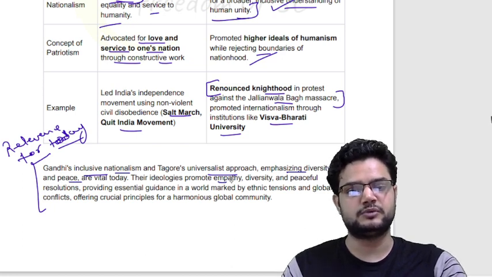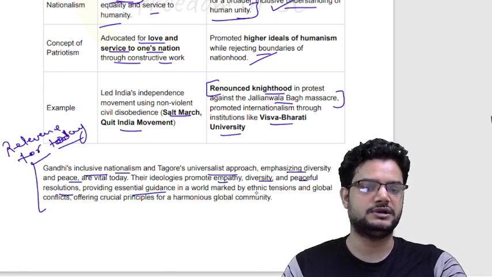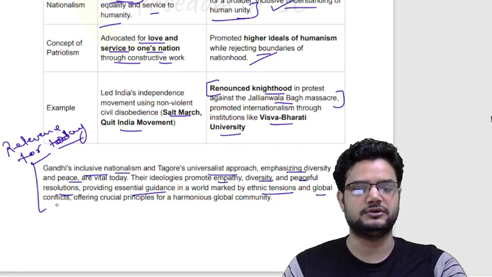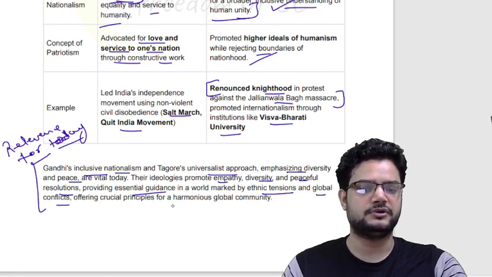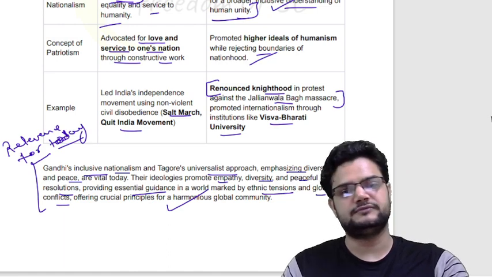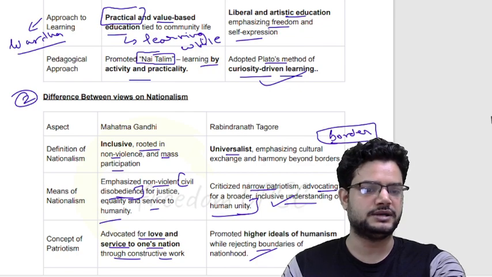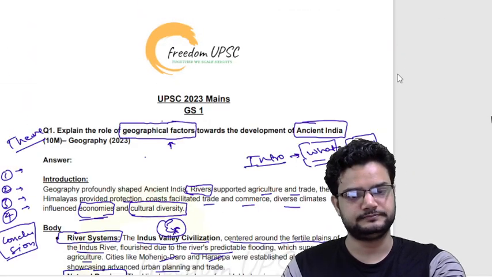These ideologies promote empathy, diversity, and peaceful resolution of various conflicts, providing essential guidance in a world marked by ethnic tensions and global conflicts, offering crucial principles for the global community. So you have given the relevance of these two personalities and their ideas in today's world. This is how you can conclude this question, right?